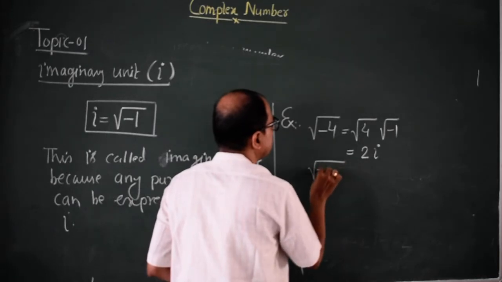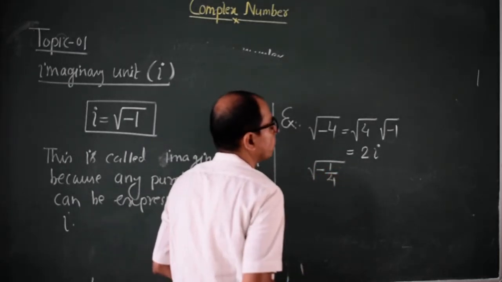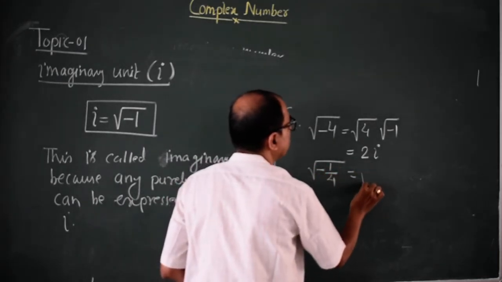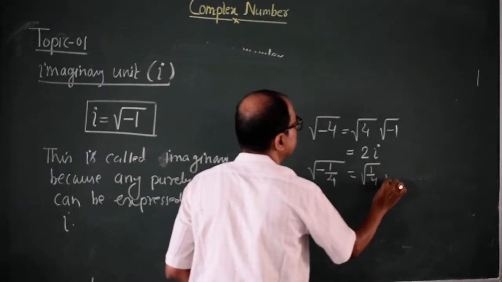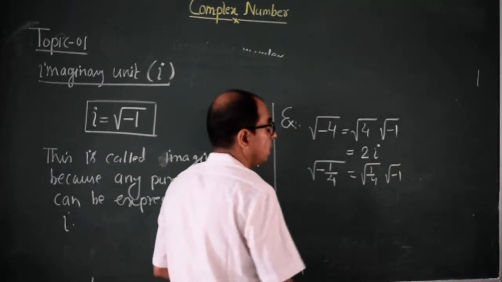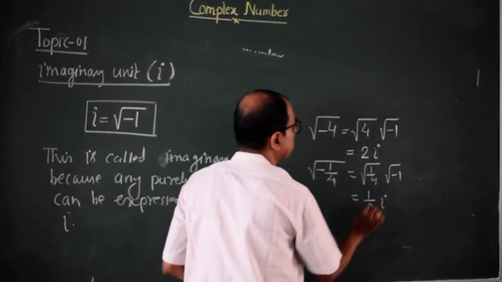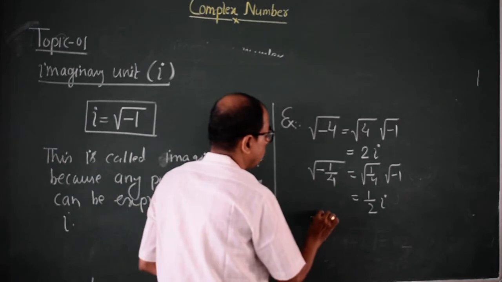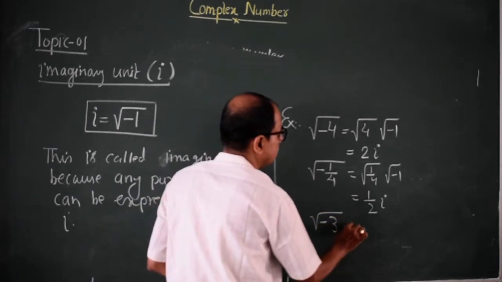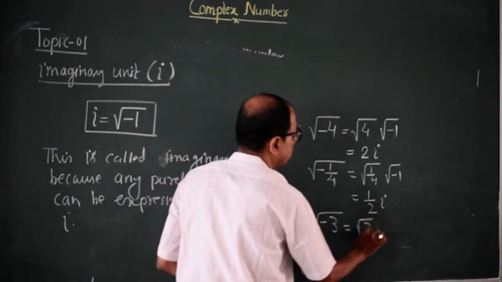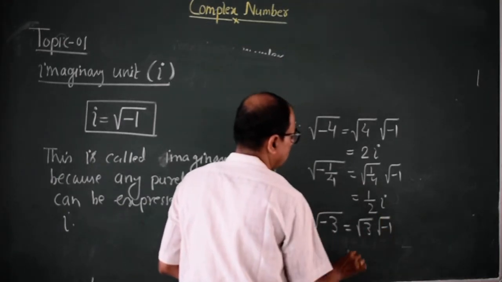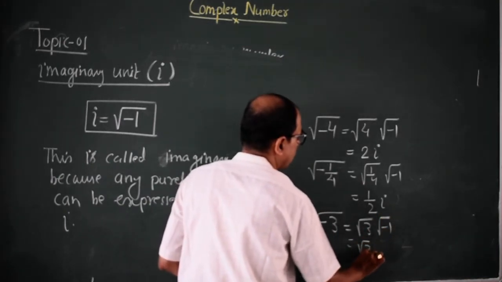Square root minus 1 by 4 can be written as square root 1 by 4 into square root of minus 1. The positive square root of 1 by 4 is 1 by 2, and this is iota. Square root minus 3 can be written as square root 3 into square root minus 1, so it is square root 3 iota.